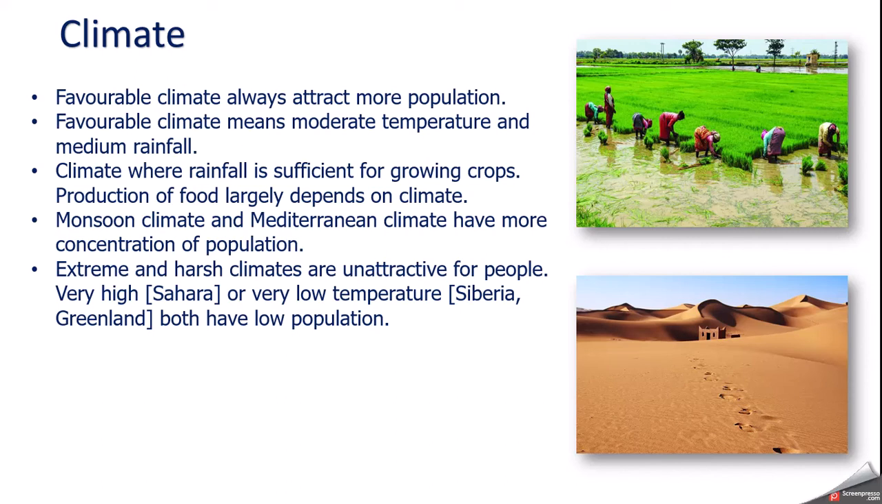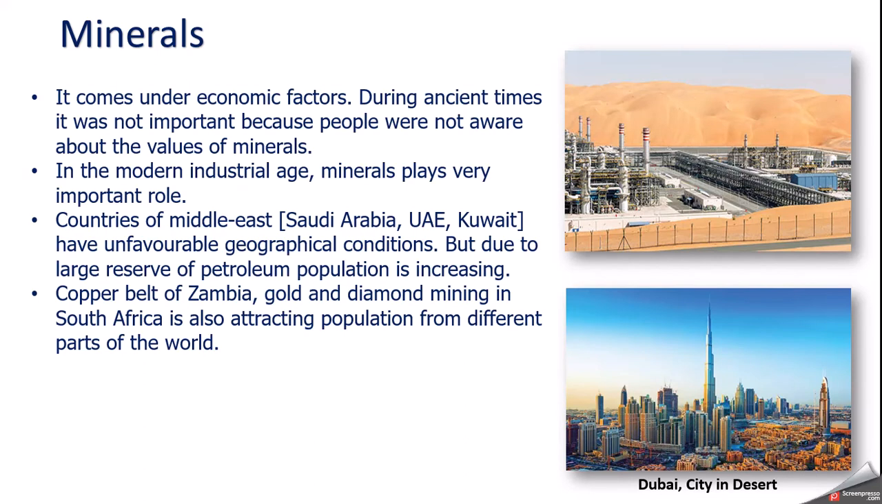So let's summarize the point. Favorable climate with medium temperature and medium rainfall will attract more people, whereas extreme, harsh climate will not be attractive and there will be less population. So these were the three important geographical factors which we discussed earlier. One was availability of water, next was topography, that is landform, and third was climate. Now come to the economic factor. Under economic factor, minerals are very important.